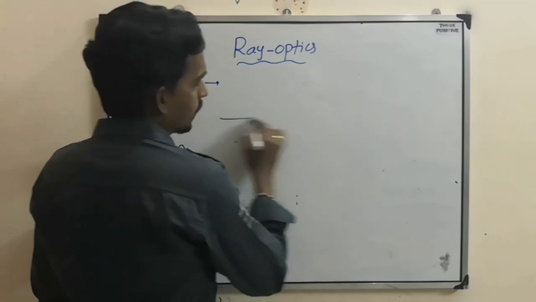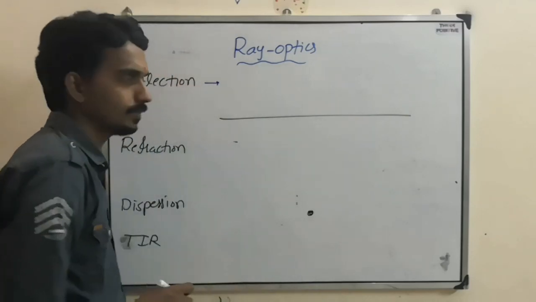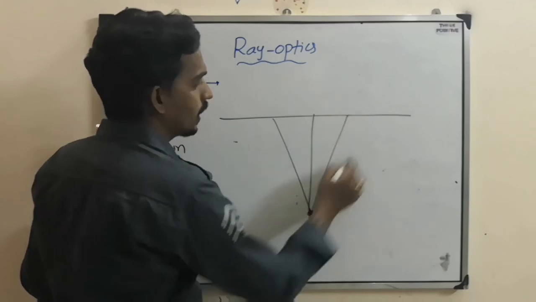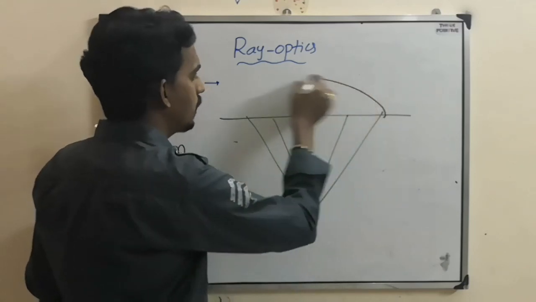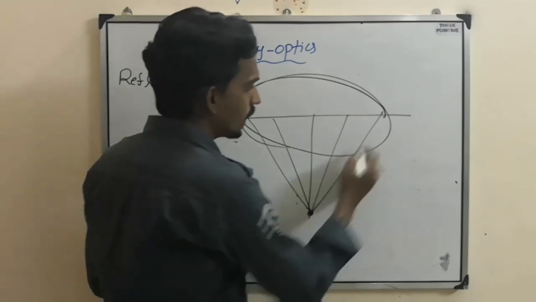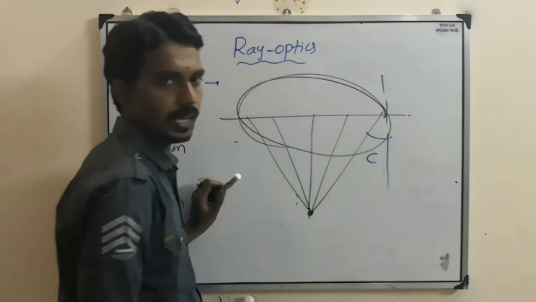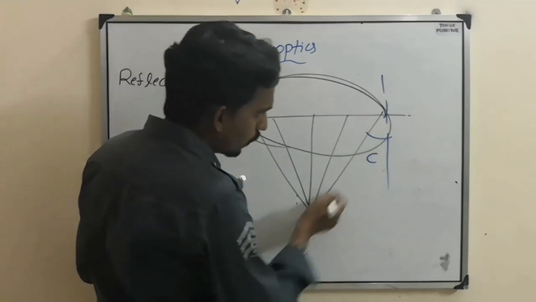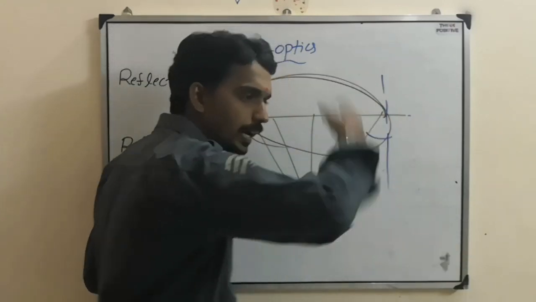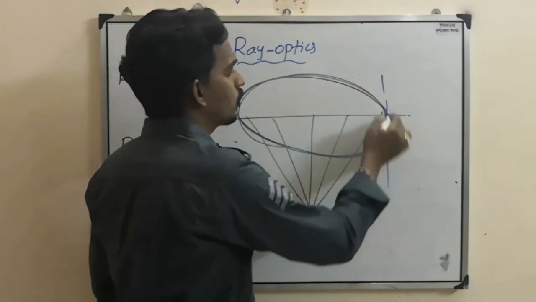They can ask you in this manner. Suppose there is a water surface and a bulb at the bottom. The light will travel in all directions, and it will emerge through a particular circular area, up to an angle C, the critical angle. If you go beyond this, the angle of incidence becomes greater than C, so light will reflect back inside the water and will not come out. So we can see the light within this area only.